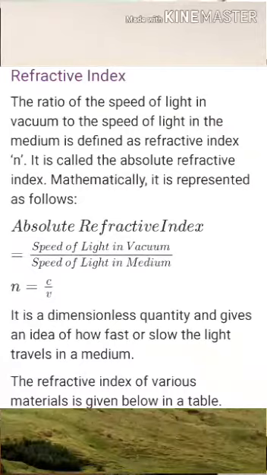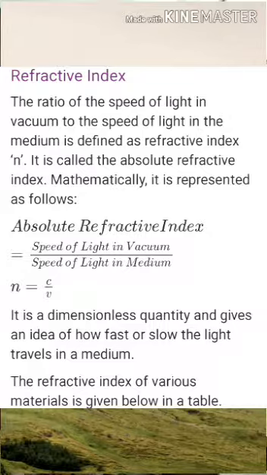Then we will talk about refractive index. The ratio of the speed of light in vacuum to the speed of light in the medium is defined as the refractive index, N. It is called the absolute refractive index. Mathematically, it is represented as follows: absolute refractive index equals speed of light in vacuum divided by speed of light in medium, N equals C by V. Okay students, it is a dimensionless quantity and gives an idea of how fast or slow the light travels in a medium.